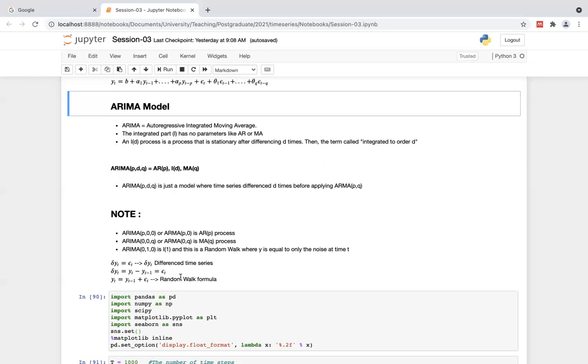Suppose in your current step you are moving north, but you don't know what happens in the next step. It probably would not be north, but it can be, with some probability. It could be northeast, west or south, whatever. That's the random walk.